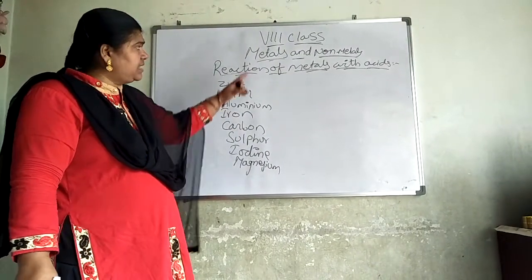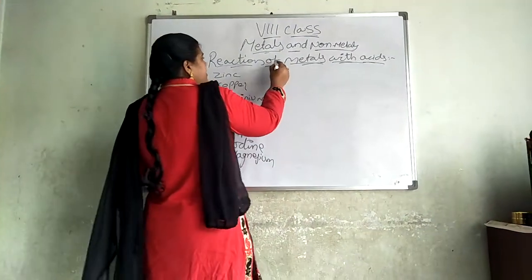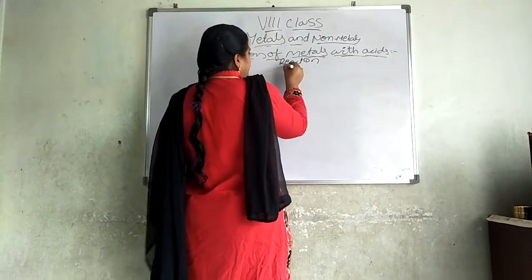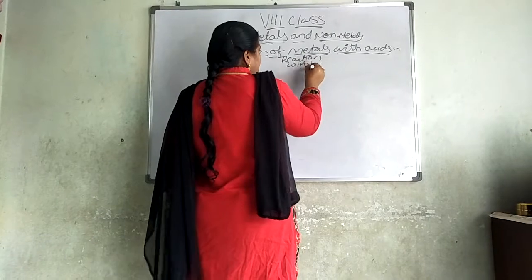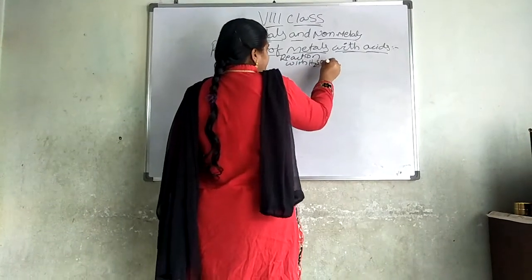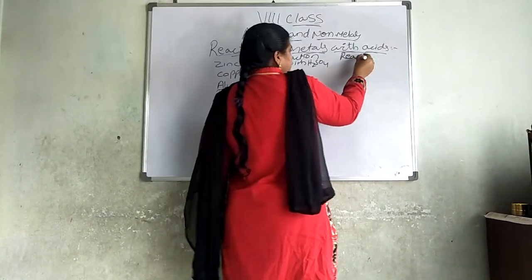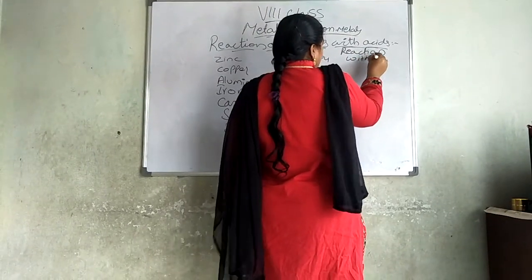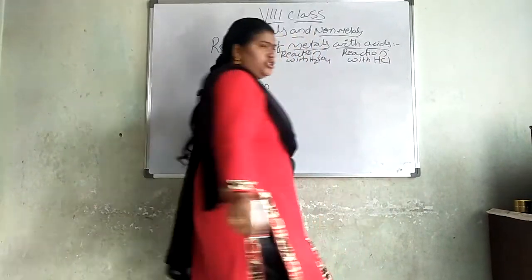Now, reaction with acids. Which acids am I taking? Reaction with H2SO4. Reaction with HCl.